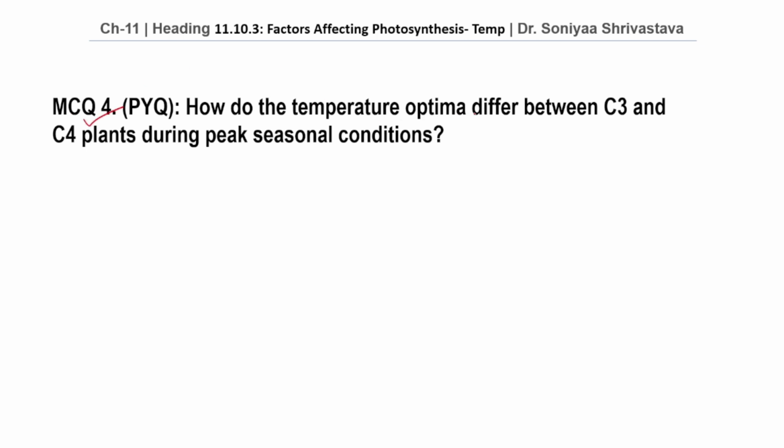How do the temperature optima differ between C3 and C4 plants during peak seasonal conditions? If we compare the temperature optima of C3 and C4 plants, C3 plants belong to cooler habitats.